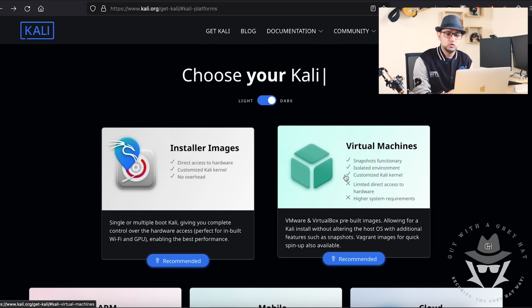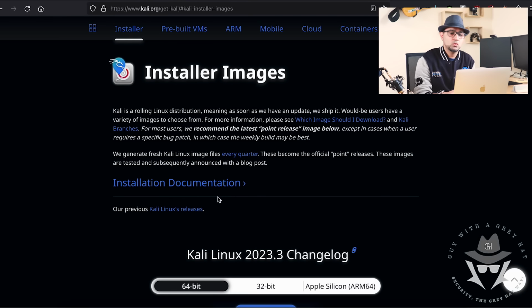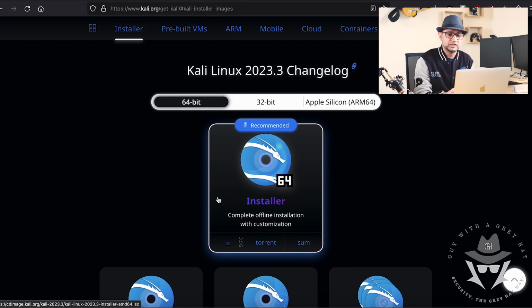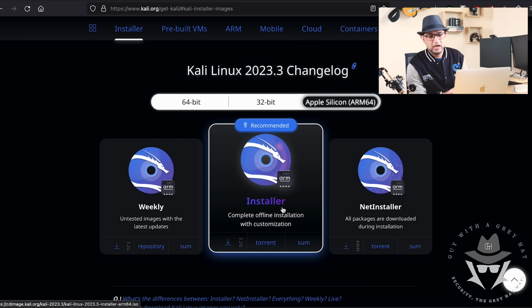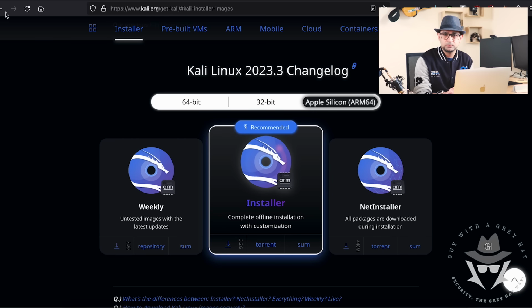In my case, the problem was that I am using an M1 chip, and VirtualBox doesn't actually work on M1 chips. It does, but it's in beta phase, so it crashes a lot. So my way of doing it was that I went into the other option, selected Apple Silicon, and downloaded it from here. Once the ISO file is downloaded, you can then load it into the UTM tool. I'll explain what that is.